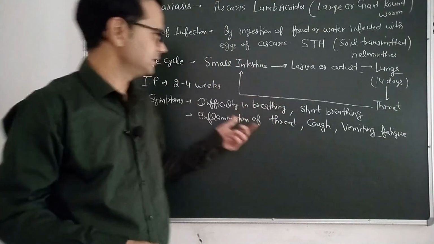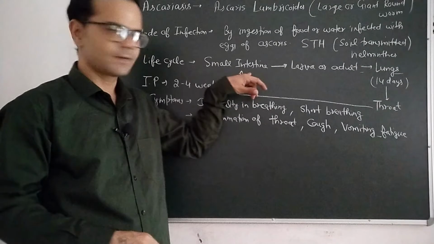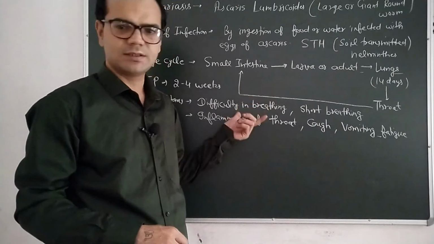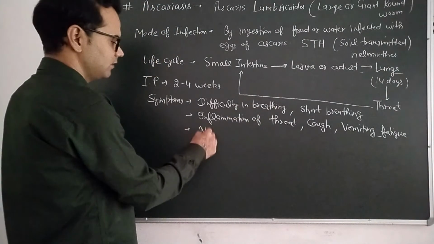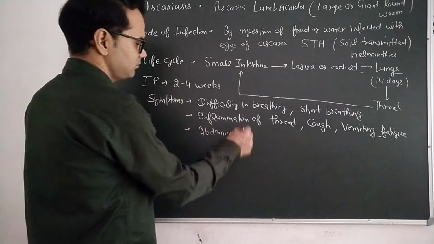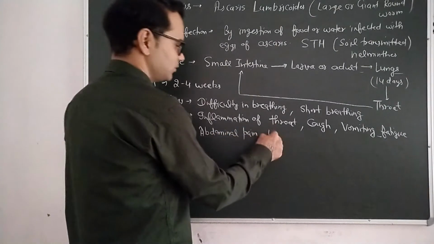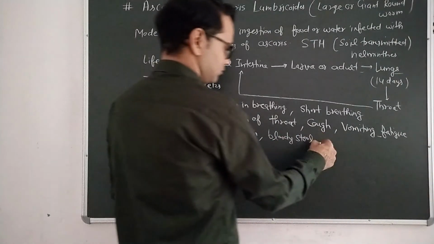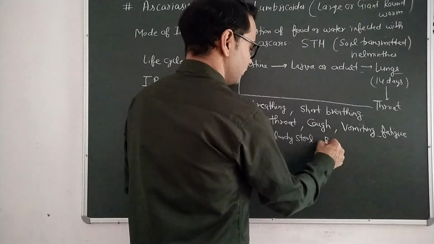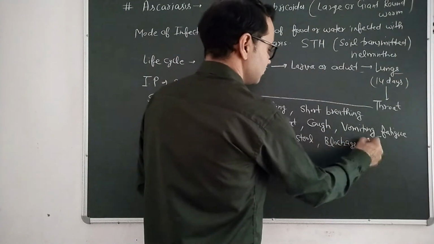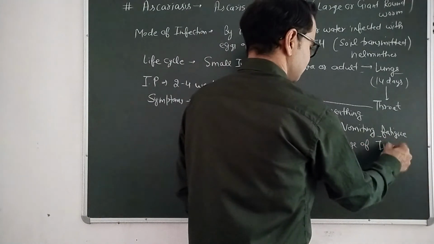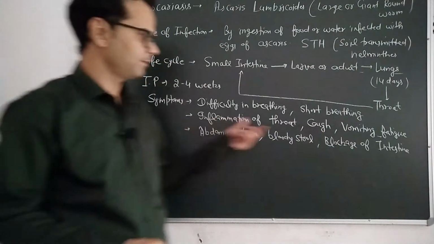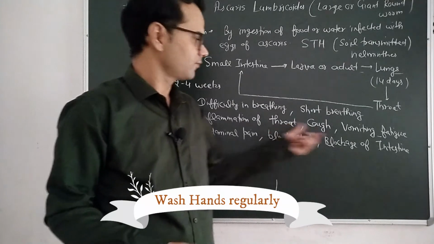But complicated symptoms arise when the parasite goes back to the small intestine. Then serious symptoms arise: abdominal pain, bloody stool, and blockage of the intestine.